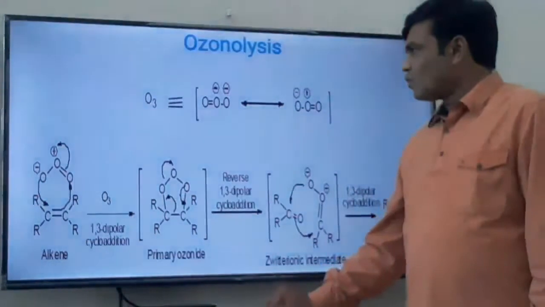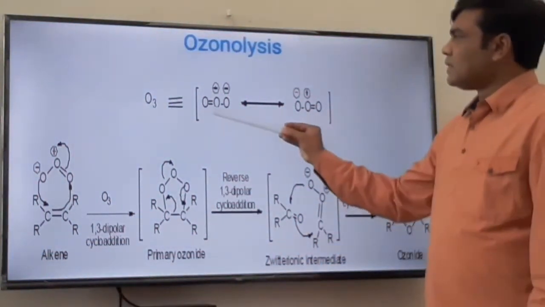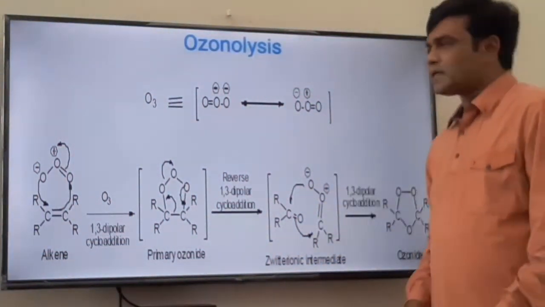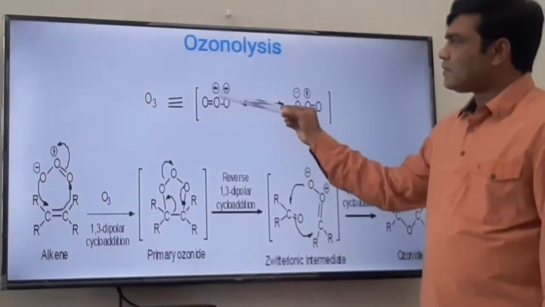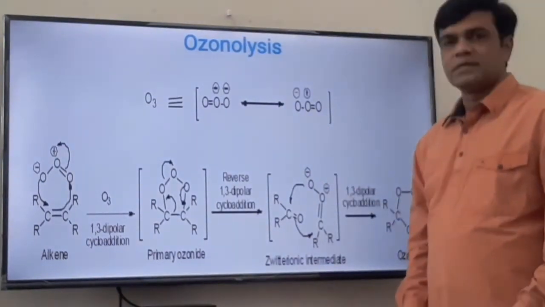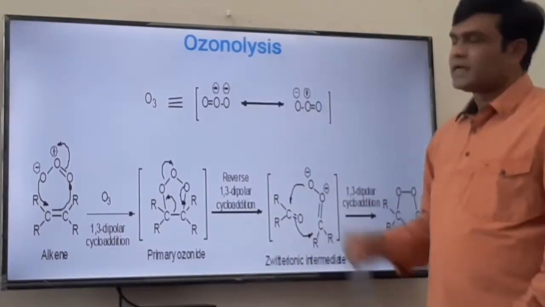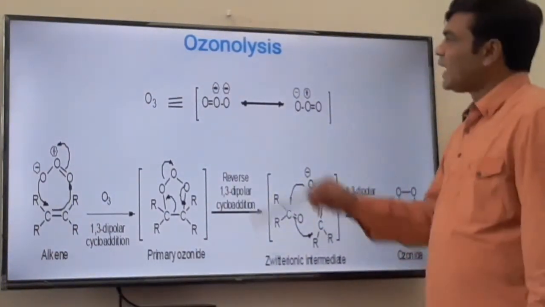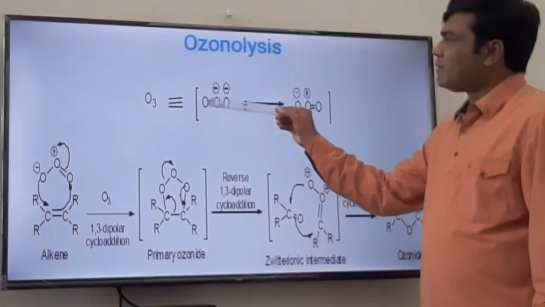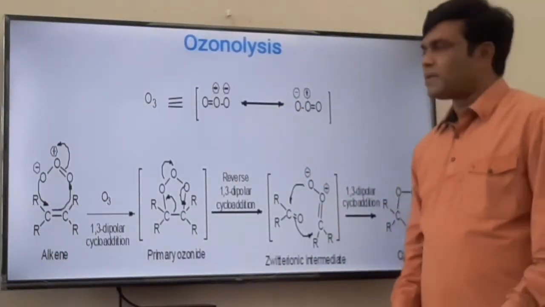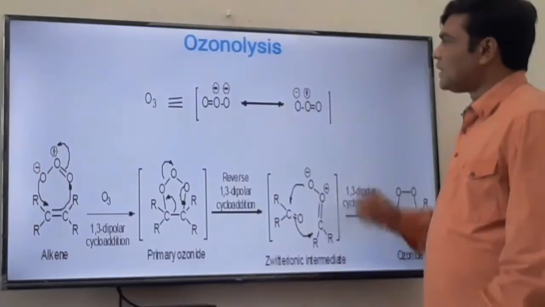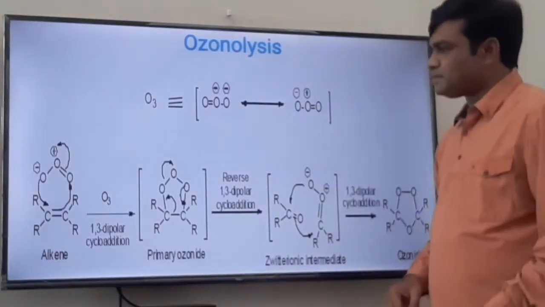This is the structure of ozone, O3. These three oxygens are linked to each other in this fashion. The central oxygen atom has a positive charge because it forms three bonds. One oxygen atom possesses a negative charge, meaning an excess of electrons, and the other oxygen is bivalent, having a lone pair of electrons. This is the resonating structure of ozone.